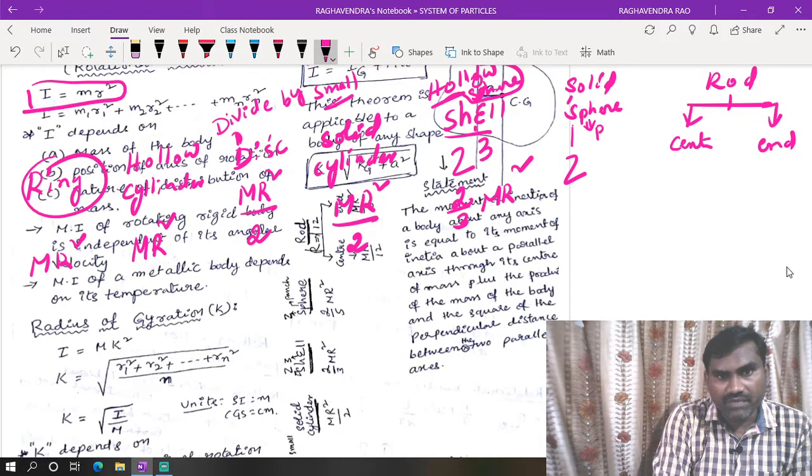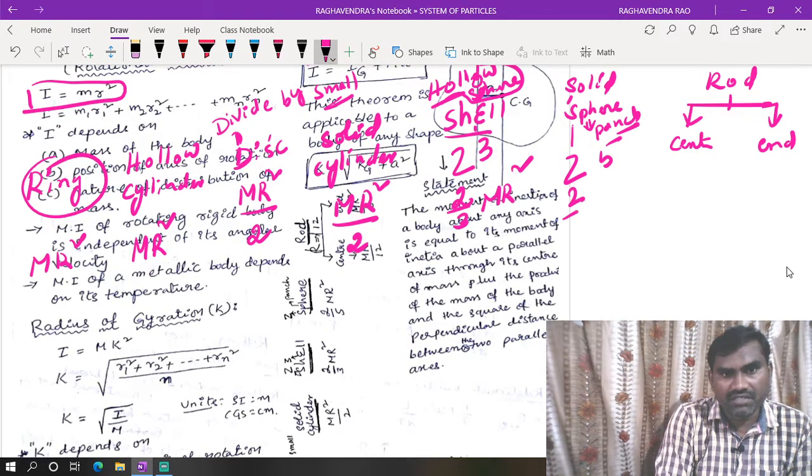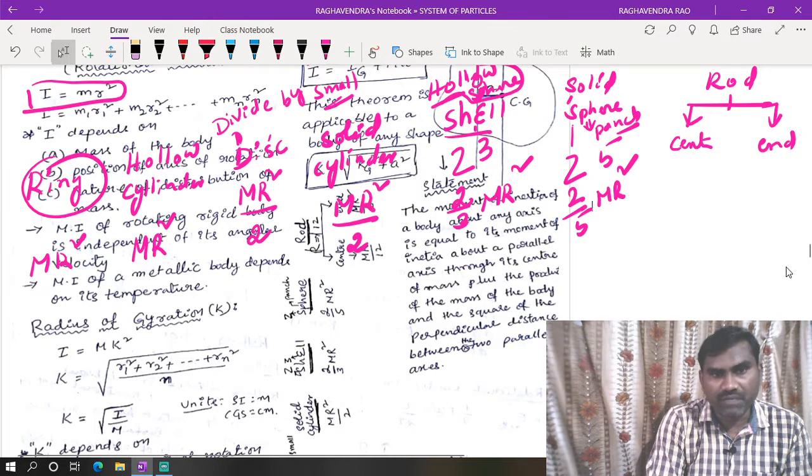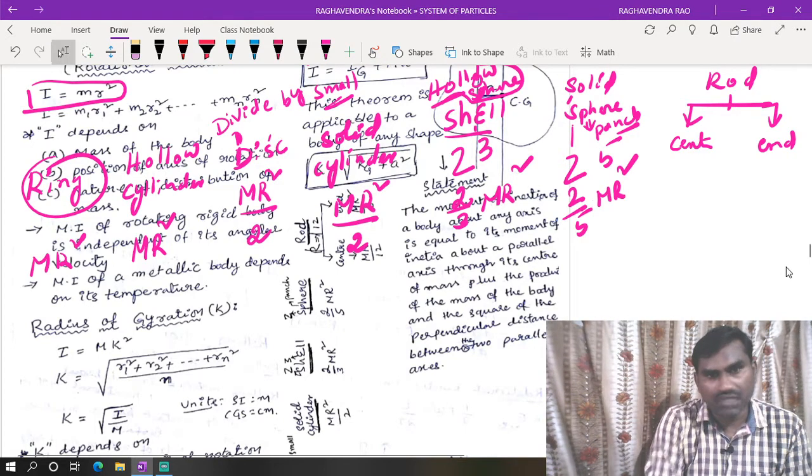Next, yes, we need to reverse 2. P means we remember as punch. Punch means 5. That means 2 by 5 mr square. So this is the meaning of 2 by 5 mr square for solid sphere.